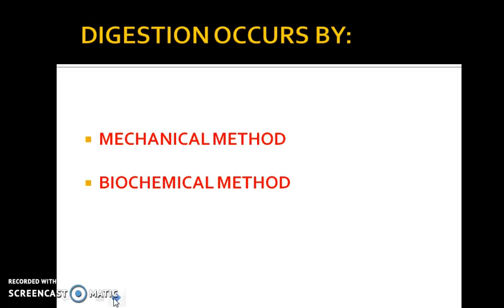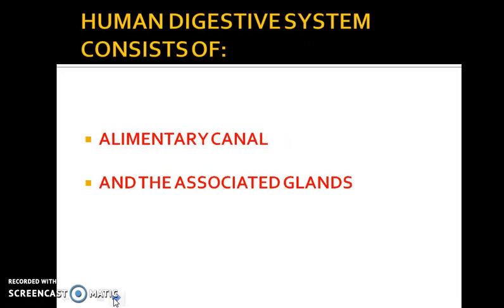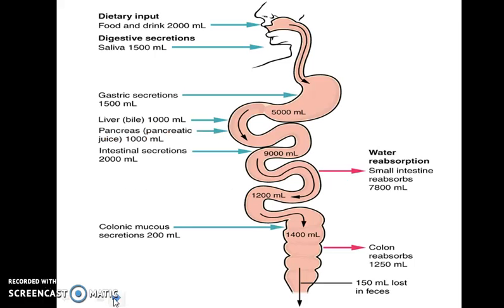Okay, so let's now see the components of your human digestive system. The human digestive system consists of the two components: the alimentary canal and the associated glands. Okay, now let's discuss each one of them in detail. As you can see in the slide, you can see the entire alimentary canal right from the mouth till the anus.